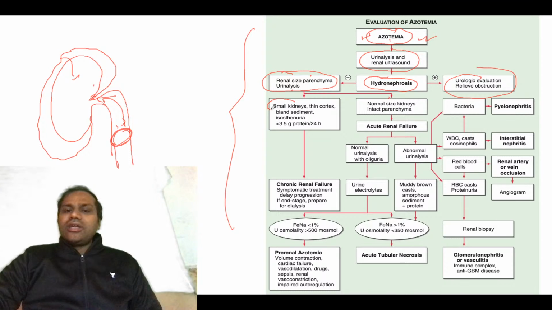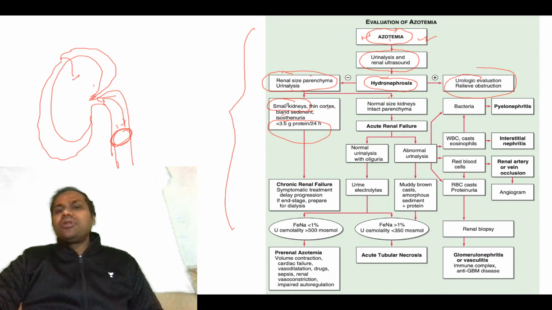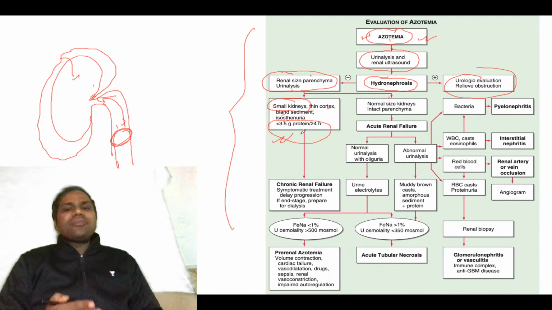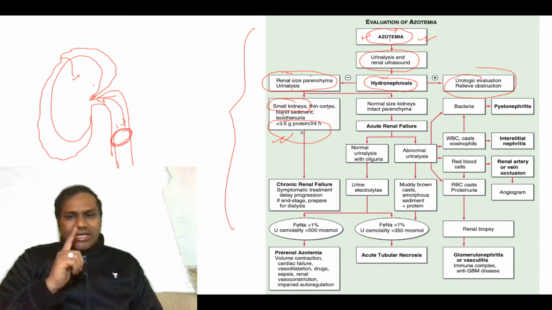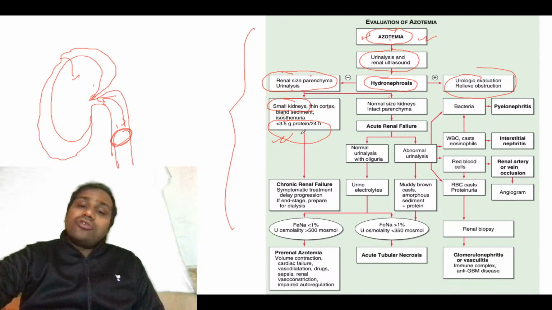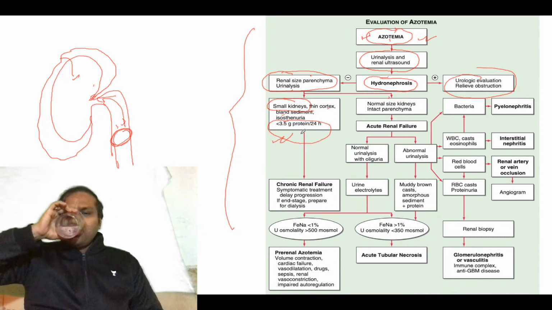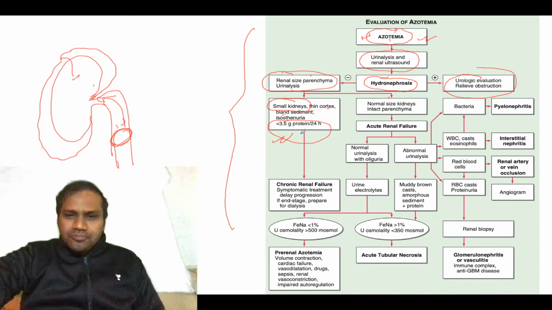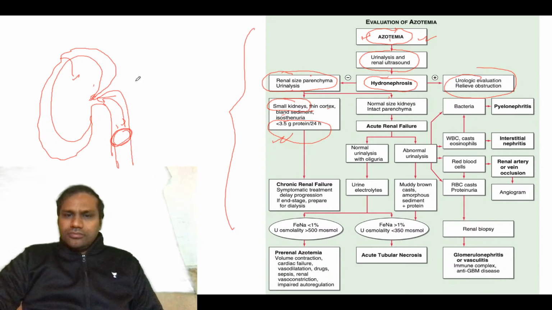We see small kidneys in case of tubular injuries, thin cortex, bland sediments, and isosthenuria. Basically the dipstick proteinuria will be less than 3.5 gram protein per 24 hours. So in case of azotemia, your urine protein is basically less, and mostly it is not in the nephrotic syndrome range. The kidney size can be small or normal.